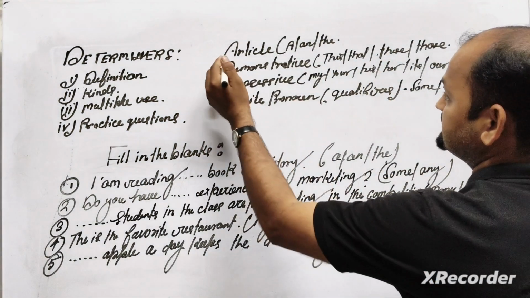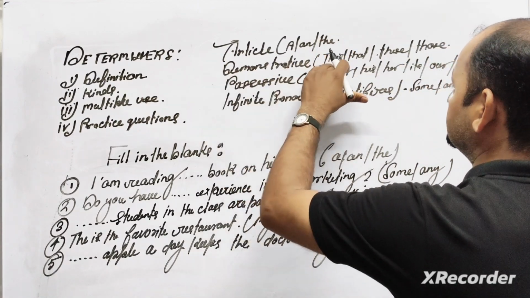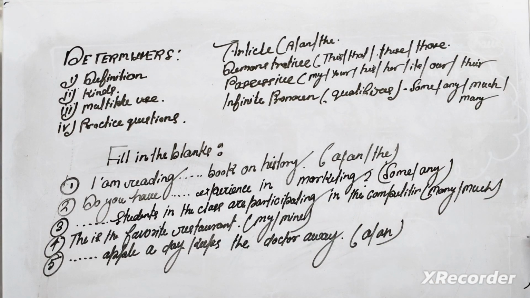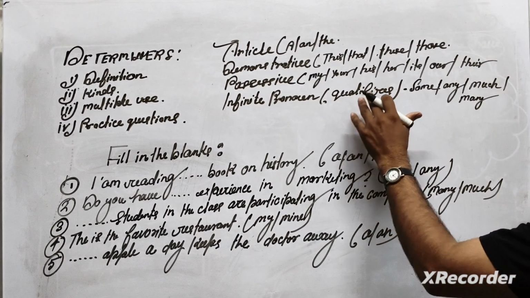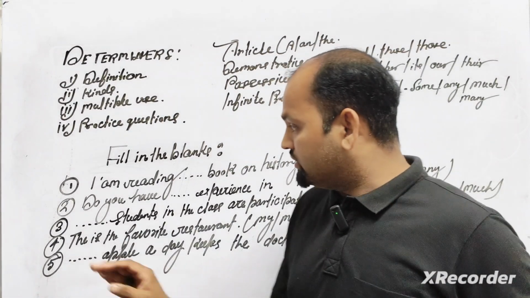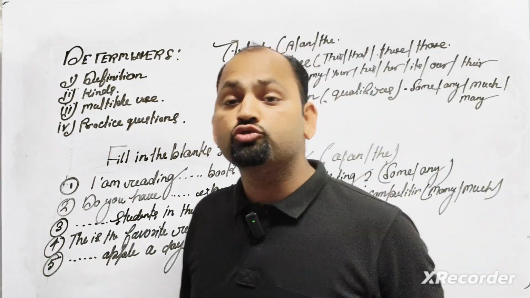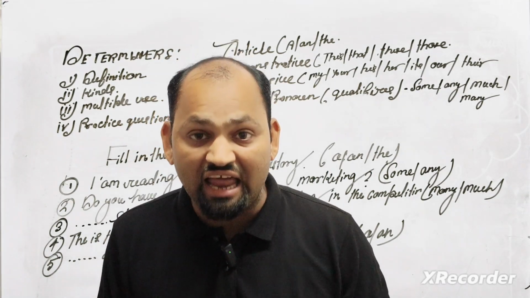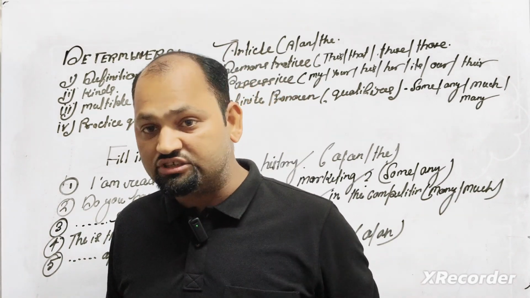Just like you are looking here: articles, under which come "a", "an" and "the"; demonstratives, under which come this, that, these, those; possessives, under which come my, your, his, her, its, our, their; and indefinite pronouns, under which we can call the quantifiers some, any, much, and so on. Okay, a few examples are given there. First of all, let's do a practice based on your previous knowledge, because you have to analyze whether you know about them or not. Then after that, one by one I will discuss along with you.